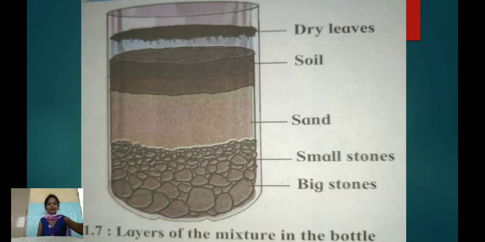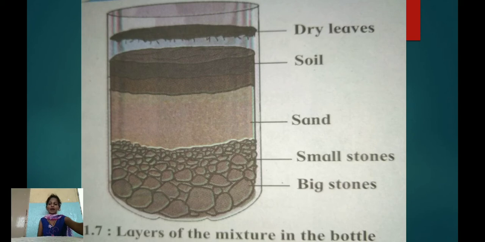Now let us see what land is made up of. Let us see the activity. You have to take a transparent plastic bottle and cut off the upper tapering part of the bottle. Then add a handful of soil, some stones, sand, some dry leaves and water in it. Stir the mixture thoroughly and put it aside. Observe it on the next day and answer the questions.